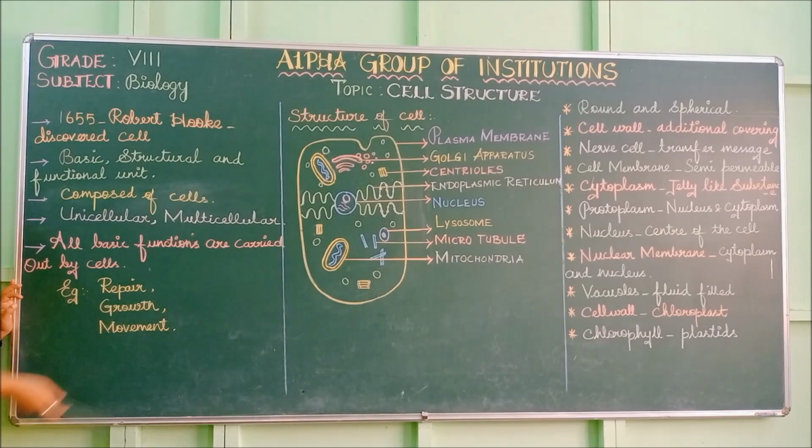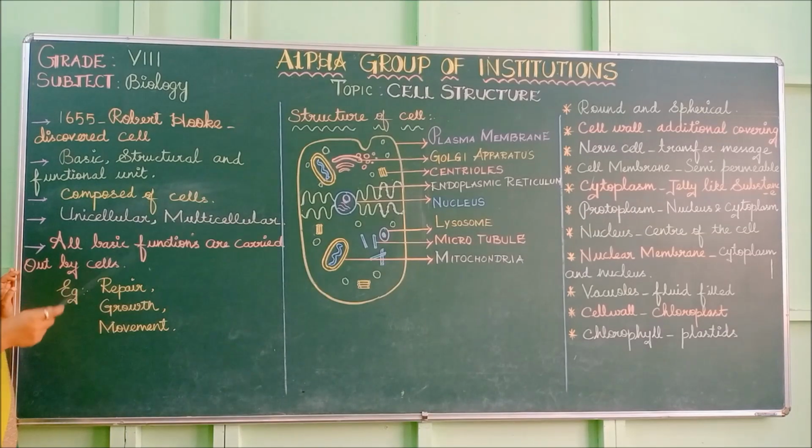For example, repair of tissues: if there is any wound or injury in the tissue, the cells only will repair it. Then growth: from smaller ones we grow step by step, and for that growth we need cells only. The cells have to grow and regenerate. So cells are used for growth. The growth of the cells denotes the growth of the organism.